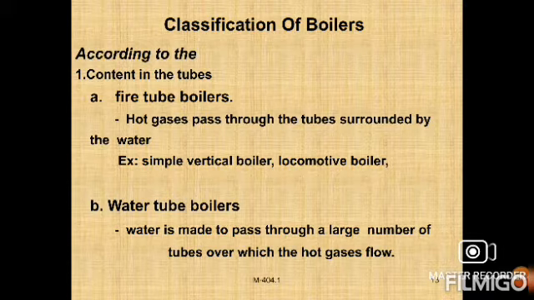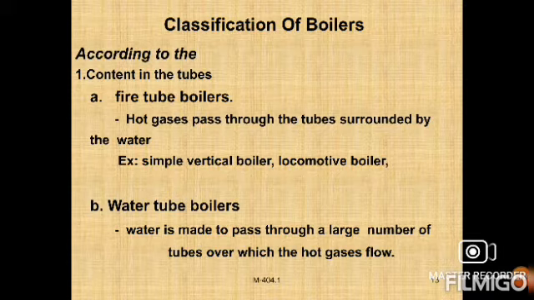Next one, water tube boiler. Water tube boiler means water is made to pass through a large number of tubes over which the hot gases flow. So the second one is the water tube boiler. Here, only water passes through the tubes, and the hot gases flow over the tubes. Inside, the water is made to pass through the large number of tubes, right? That is the main thing.